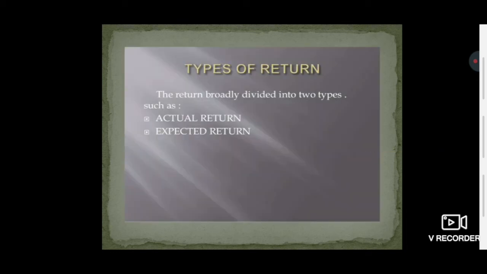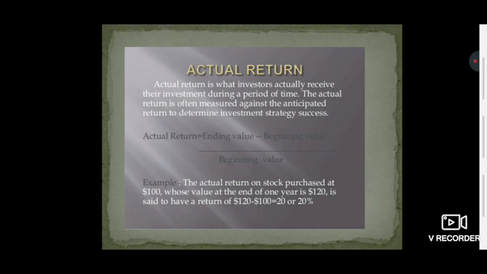Now we are going to determine the types of return. The first is the actual return, whereas the other is the expected return. The actual return is what investors actually receive from what they invested during a period of time. The actual return is often measured against the anticipated return to determine the investment strategy's success.